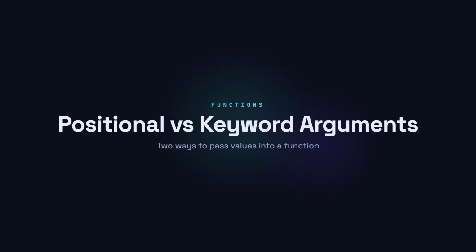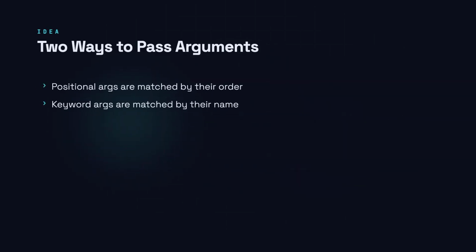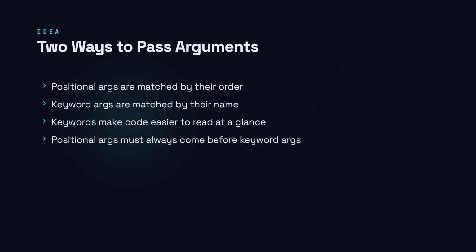When you call a function in Python, you can pass values in two different ways, by position or by name. Knowing the difference makes your code clearer and easier to read. There are 4 key ideas to keep in mind. First, position matters for positional arguments. Second, you can use a name to make things explicit. Third, keywords boost readability. And fourth, order still matters when you mix the two.